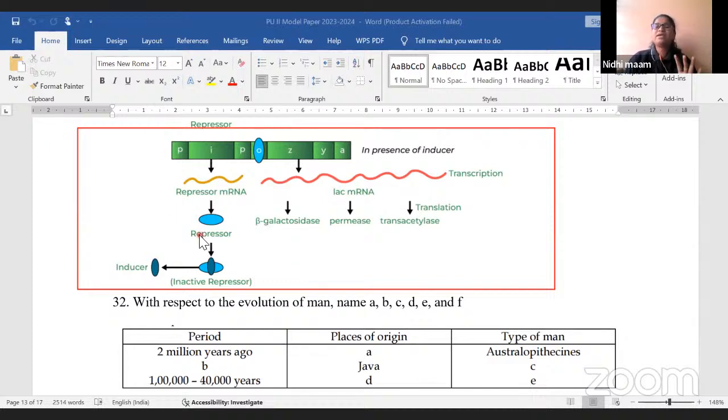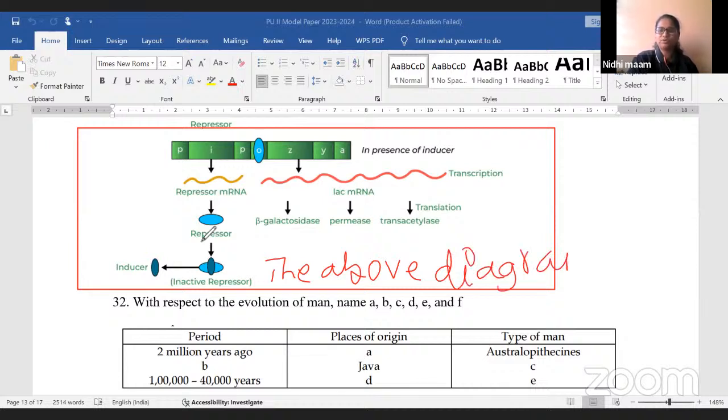Another thing, while drawing any diagram, suppose you got a question to draw the diagram of a sperm, schematic representation of a sperm, or a lac operon concept, after the whole diagram, try to write this: the above diagram represents. The above diagram represents. This is all you have to remember: the above diagram represents what? If they give any diagram, let us take the section TS of ovary.